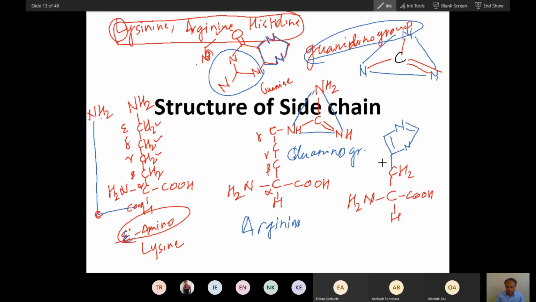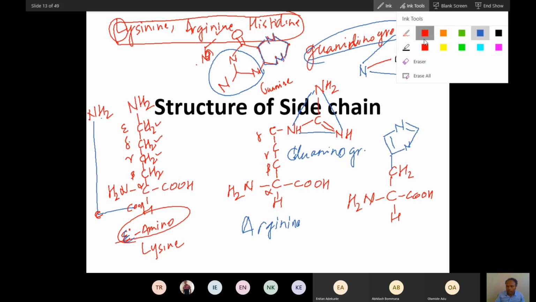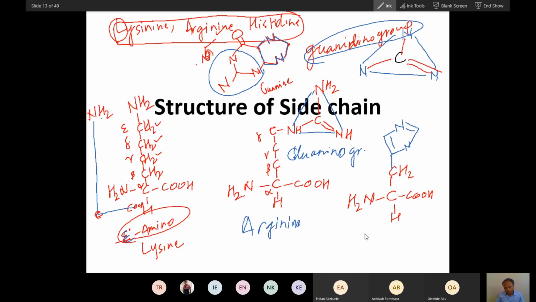Don't really focus on this double bond right now. So this whole is, which group is this? What is the name of this group? Anyone tell me? Actually, this is a revision, I had already told you. What is the indo group? Yeah, diazo. This is diazo. 2 nitrogen is there, a pentane ring with 2 nitrogen. This is called diazo. Imidazole. The imidazole ring is present in histidine. This is histidine.